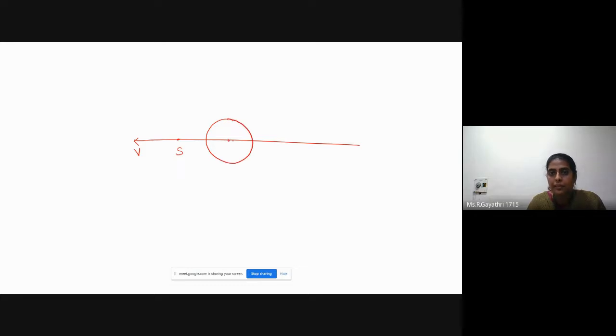From the center of the first sound wave, we can start the second one. Okay, from the center of the second wave, we can start the third one.